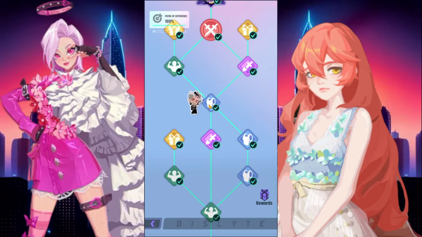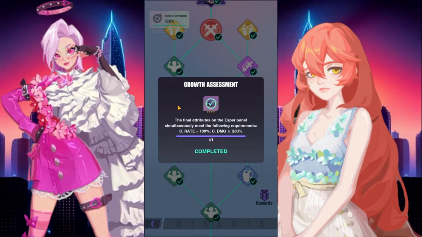I wanted to make a point about this equipment growth assessment here. Some people were confused, and even I was confused at the start. Post update, a couple hours in, I was like, wow, that's crazy. And then I reread it, and somebody pointed it out to me. You do need crit rate to equal 100%, but this crit damage percentage here is not plus 280% from equipment itself. It's just 280% total.